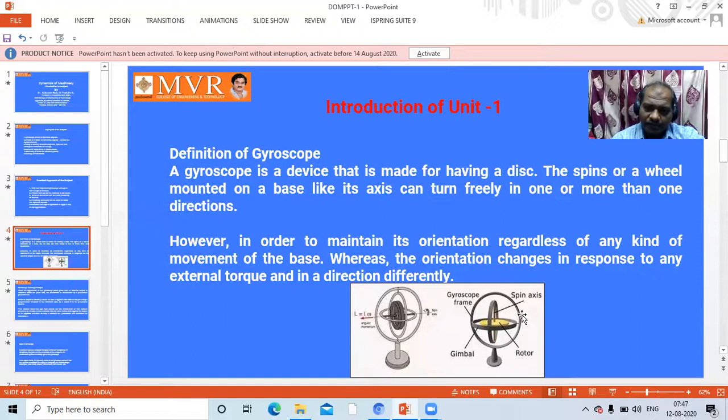It contains totally 4 parts. The yellow one is called the rotor, which gives the primary motion by external or internal energy. This is called the spin axis. Next, this is called the gimbal. Gimbal is a supporting element. What that means is the rotary element is enclosed by the gimbal, so it is not totally affected by the external body. Next one is called the gyroscope frame.